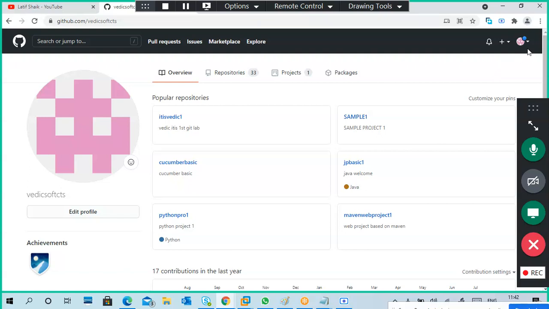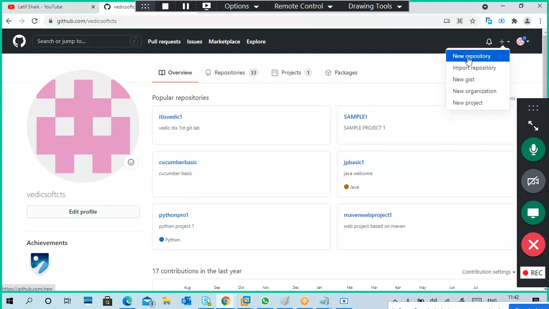Okay, so you can create one yourself also. You just have to log in to github.com, open github.com, and sign in for yourself if you want to create it. Next, once you are logged in, once you have given your username, password and so on, you can create your own repository.